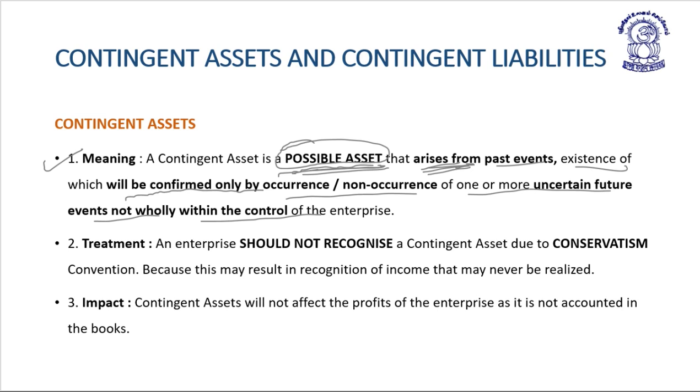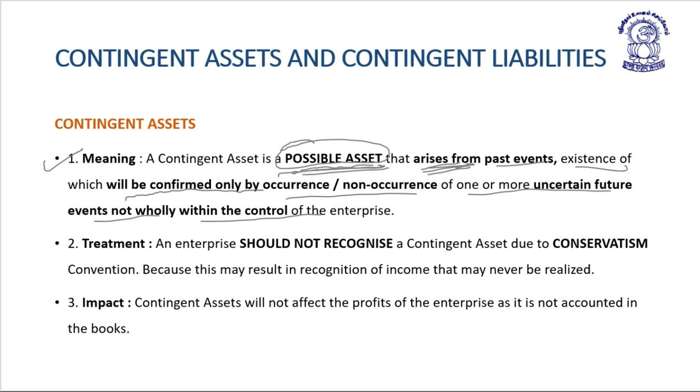So friends, contingent asset is a possible asset arising from a past event, whose existence will be confirmed by the occurrence or non-occurrence of one or more uncertain future events which are not wholly within the control of the enterprise.